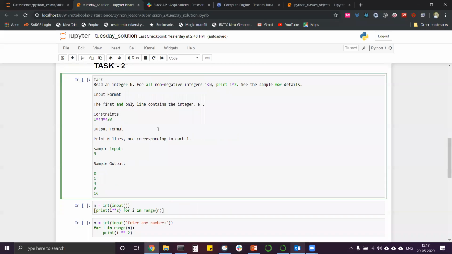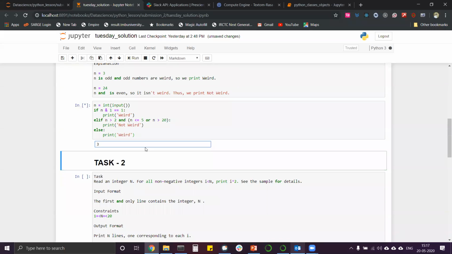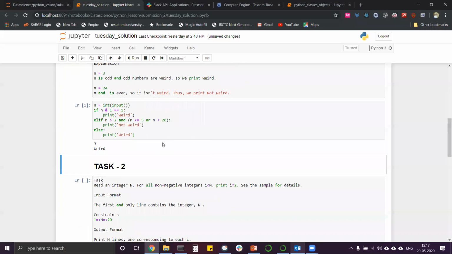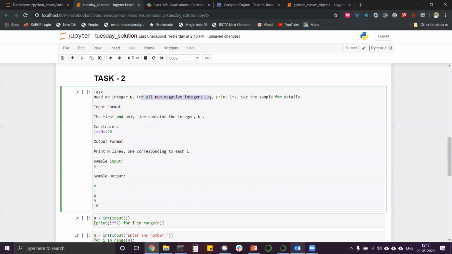Next task was, if we do this, we can do that also. If we put 3, it will print out weird, and in the same way if you check for the others, it will do that. Next task is, then we go for this next task, that read an integer n. Again, we will take an input from the user for all non-negative integers. What is non-negative? It should be greater than 0.